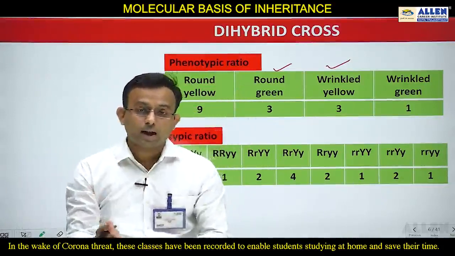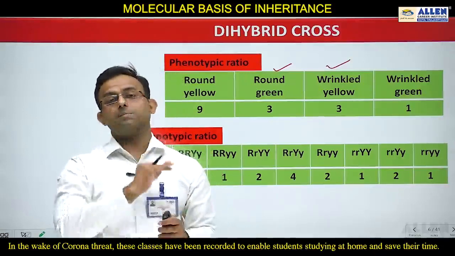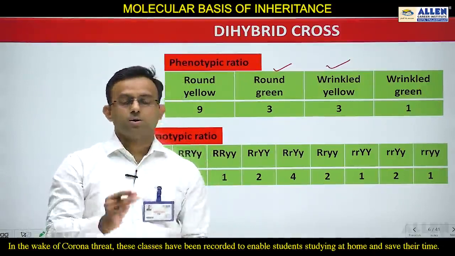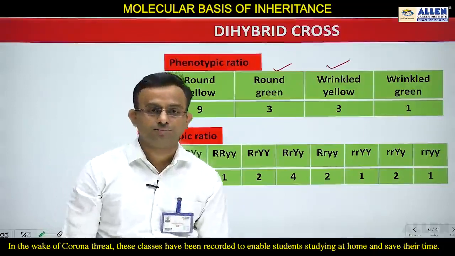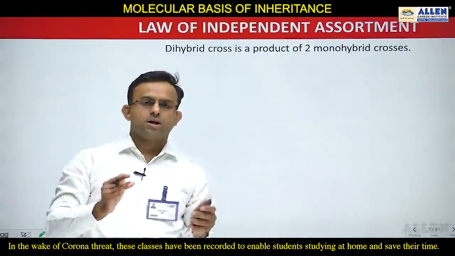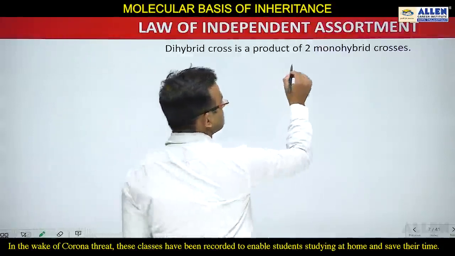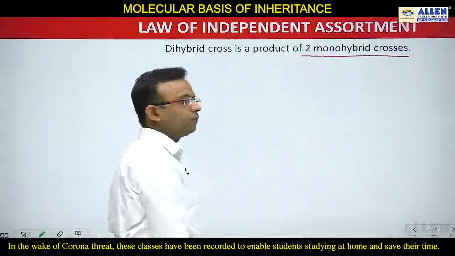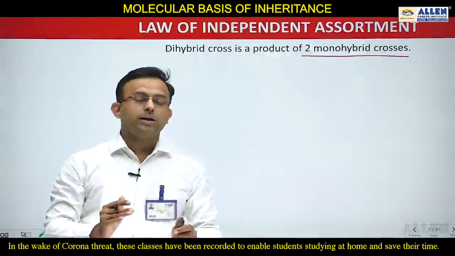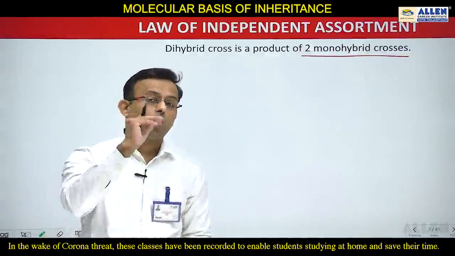This means that one character does not affect another character during inheritance, and this is the law of independent assortment. So students, let's start with the conclusion obtained from the dihybrid cross, which is the law of independent assortment. Before discussing this law, let's understand one line: a dihybrid cross is a product of two monohybrid crosses. Always remember this. It means when two monohybrid crosses are multiplied, ultimately the results of the dihybrid cross are observed. With this line, I am going to explain the law of independent assortment.